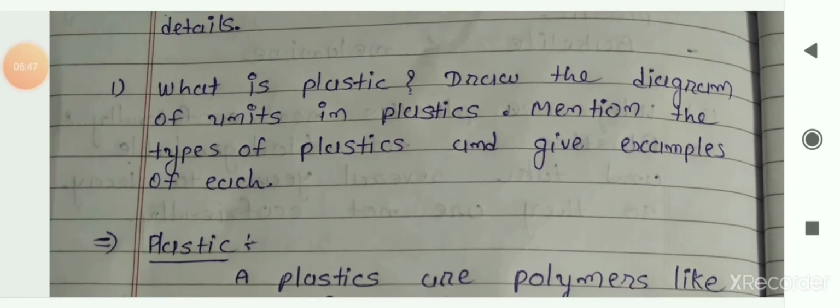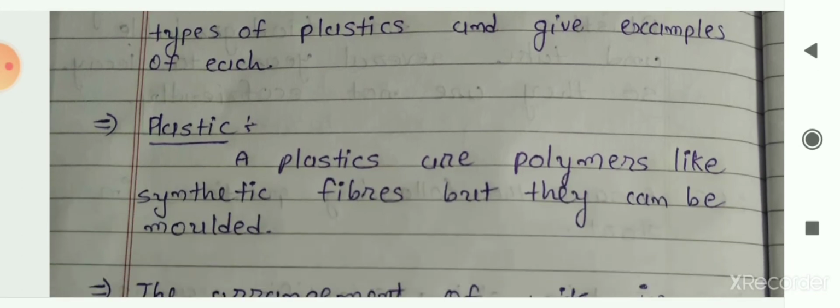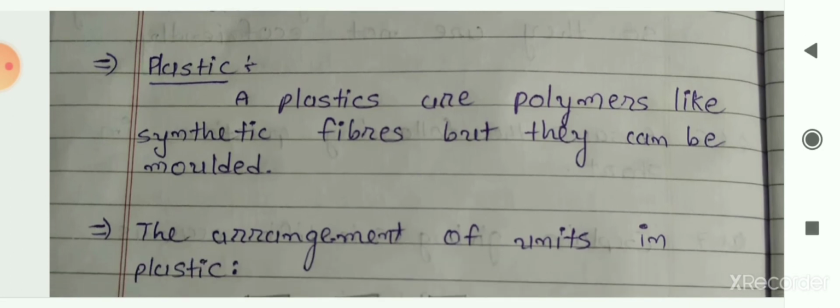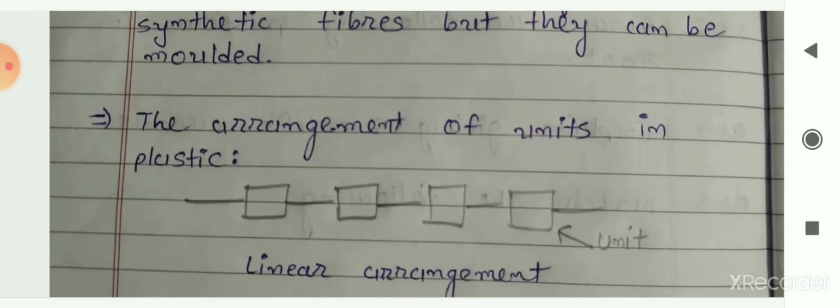So the first question is: what is plastic, draw the diagram of units in plastics, mention the types of plastics and give examples of each. So let me first see what is plastic. Plastics are polymers like synthetic fibers, but they can be molded. So we can mold this plastic, and there are two different types of arrangement in the plastic.